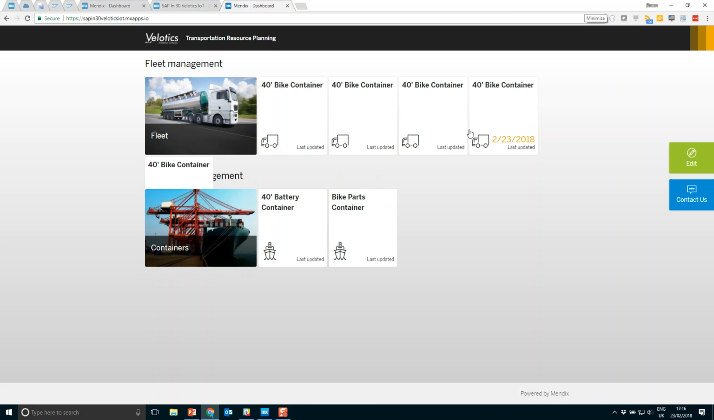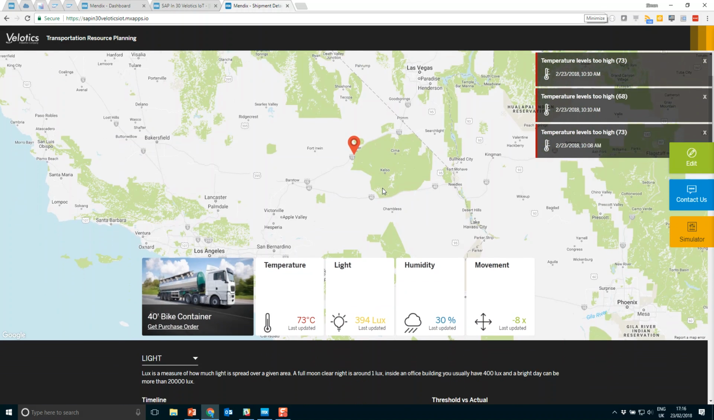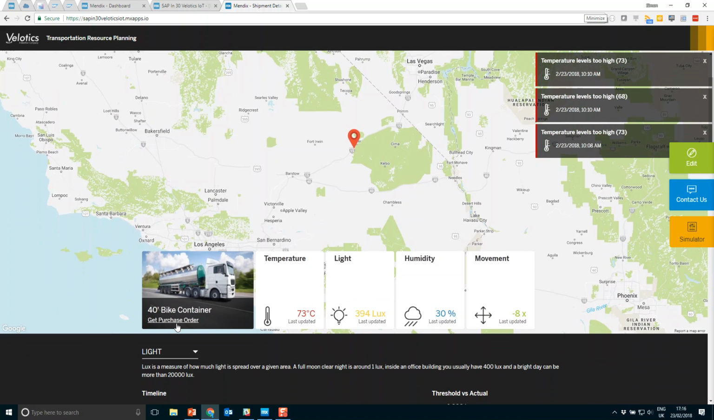So the application is now deployed. We can view that in our browser now. We can go into one of our assets, and we can view the details and changes that we've made. So we can see here now we have our get purchase order option, and at the moment it doesn't do anything because we haven't actually implemented any logic to show a page or send a message.